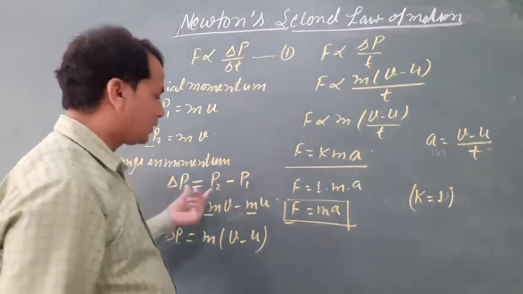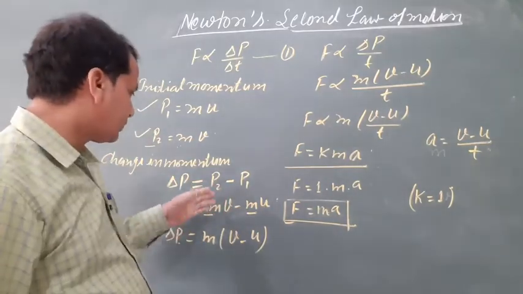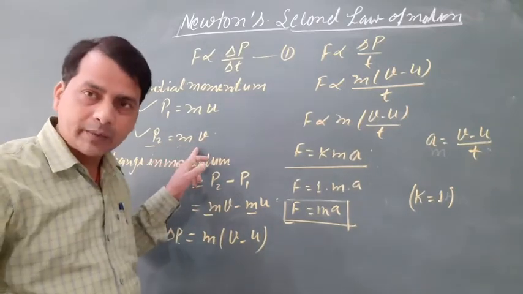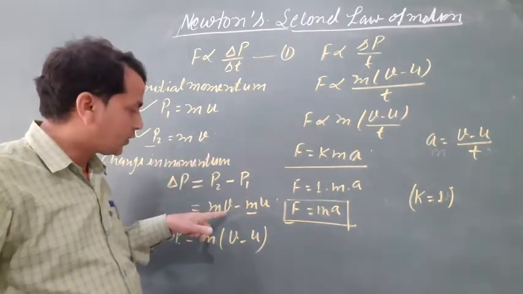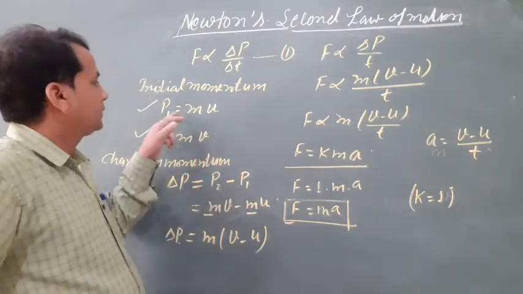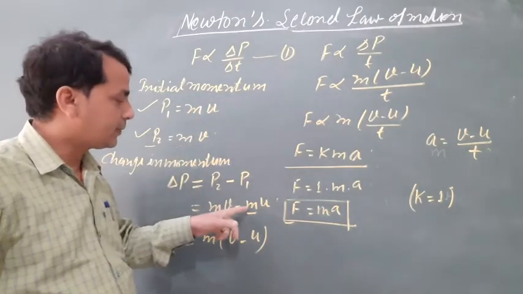Then delta P equals P2 minus P1. So P2 is mass into final velocity, m v, minus P1, mass into initial velocity, m into u.